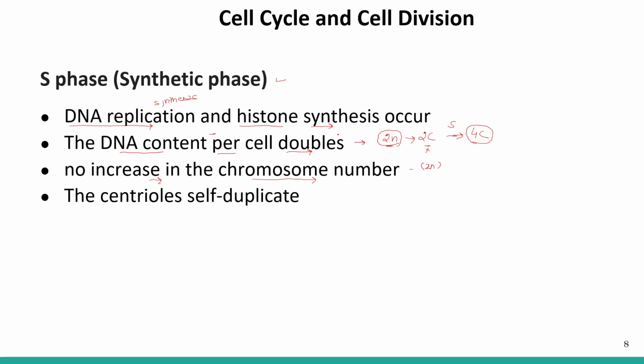Another thing that is happening during the S phase is the centrioles. In some animal cells, the centrioles duplicate. And what are centrioles? Centrioles are organelles that are involved in the organization of microtubules.